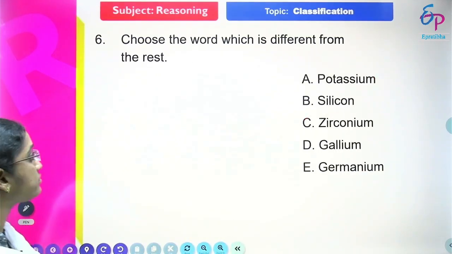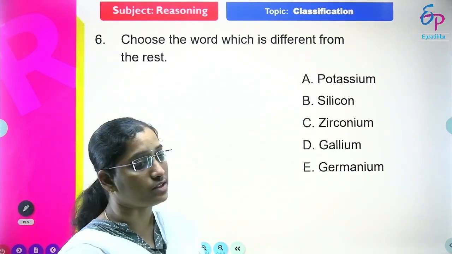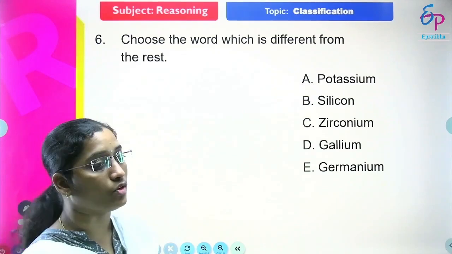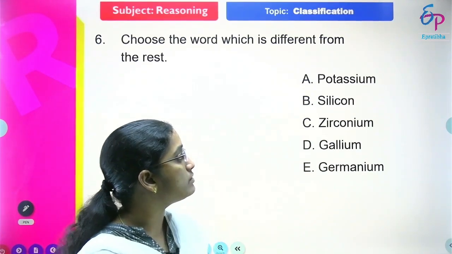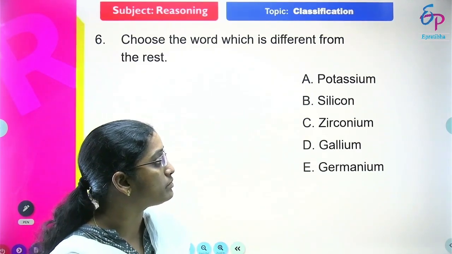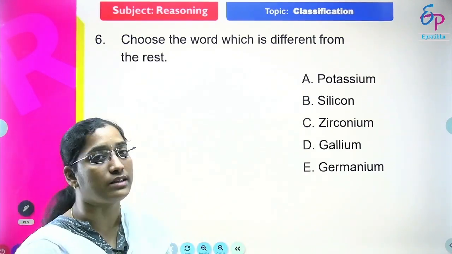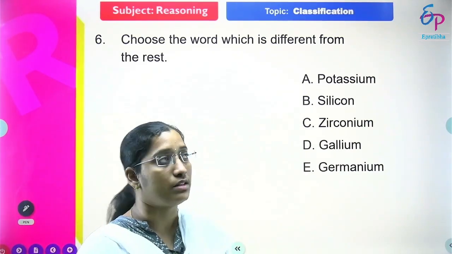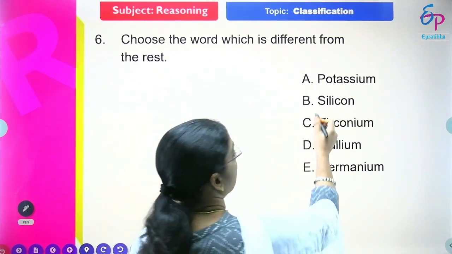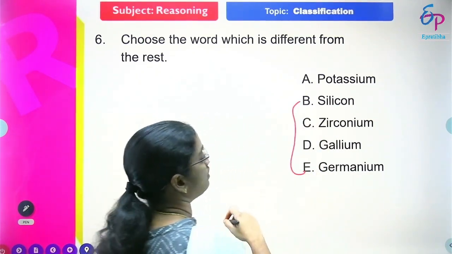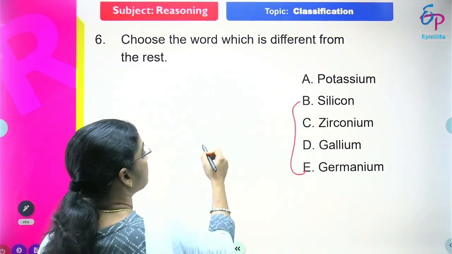The next one. Choose the word which is different from the rest. Here we have potassium, silicon, zirconium, gallium and germanium. See here, friends, they are giving some metal names. Except the first metal, the remaining 4 are used in semiconductor devices.